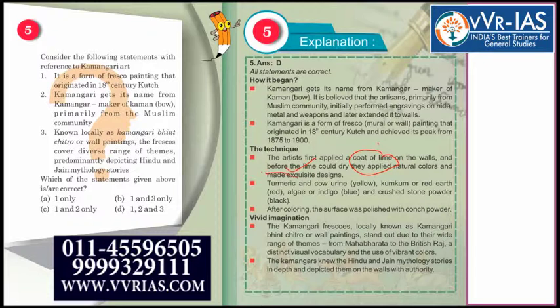Now these natural elements were used for bringing out various colors. For yellow के लिए हमने use किया turmeric and cow urine. For red we use kumkum or red powder. Blue के लिए indigo. Black के लिए crushed stone powder. And after the coloring, the surface was polished with conch powder. Conch क्या होता है आपका? शंख जो बजाई जाती है. ठीक है ना. Vivid imagination.